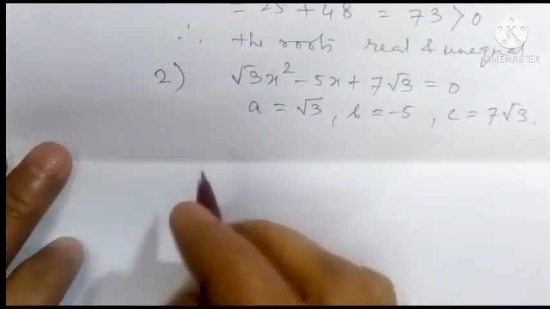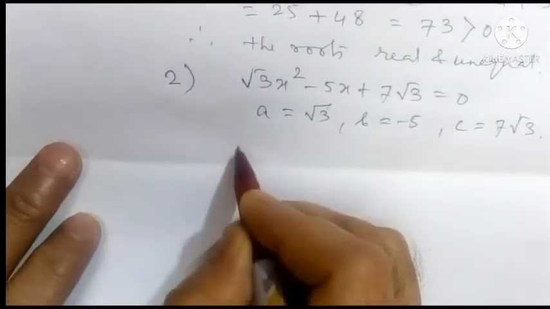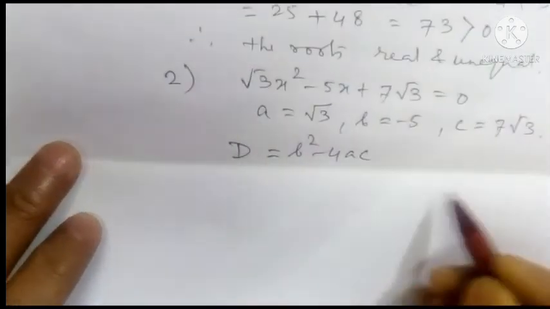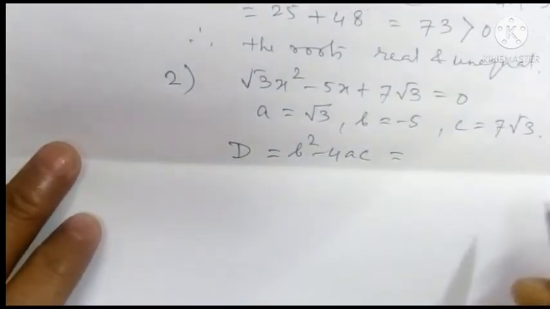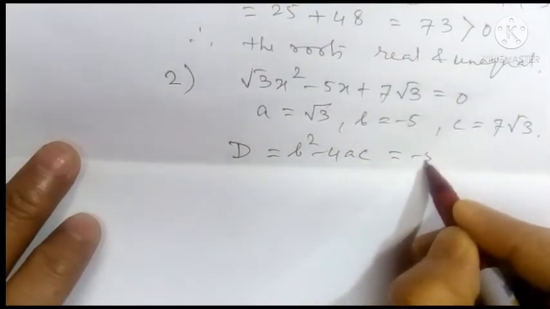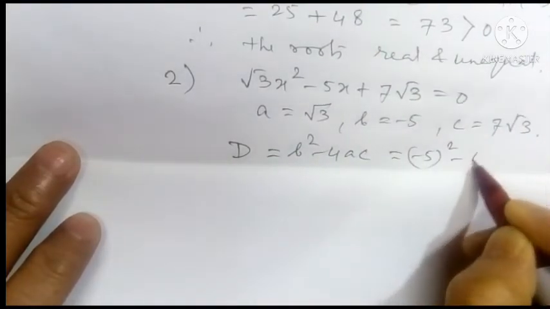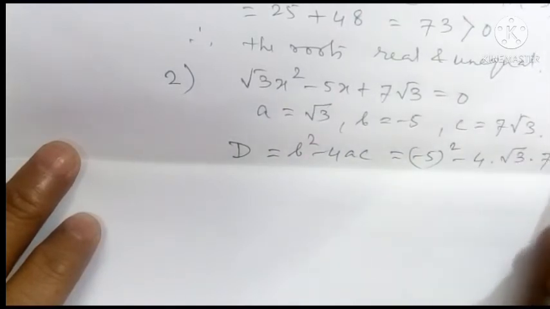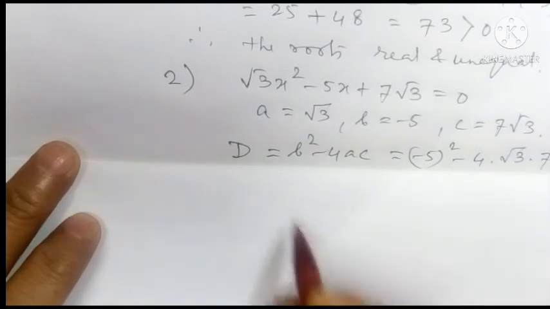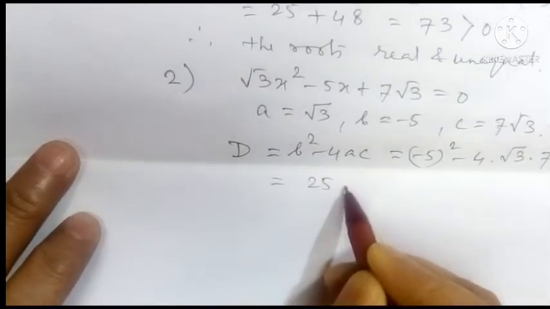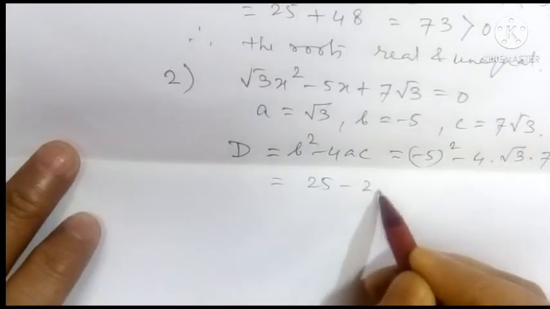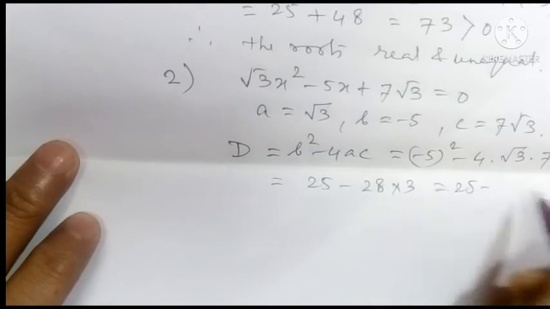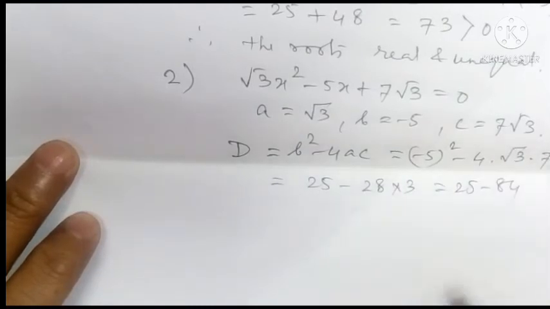Thus discriminant D equals b square minus 4ac. Putting the values of a, b, c, we get minus 5 square minus 4 into root 3 into 7 root 3, equal to 25 minus 4 sevens are 28 into 3, equals 25 minus 84.